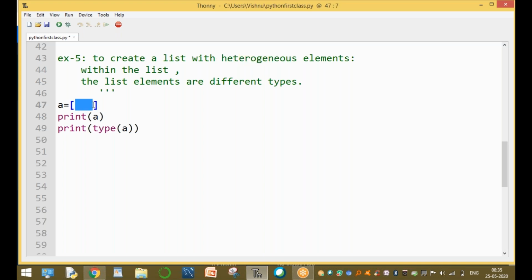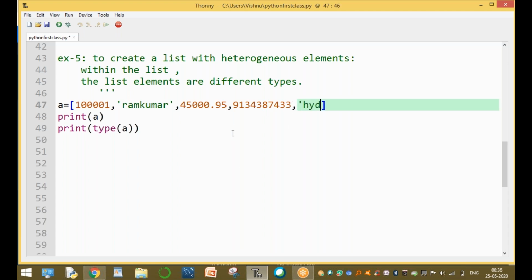Heterogeneous elements means different data types, not the same type. For example, 101 is the account number, the name is Ram Kumar, and his bank balance is 45,095 paisa. His cell number is 91 and so on. These are different values. The address is, for example, Hyderabad, and so on. This is the address.